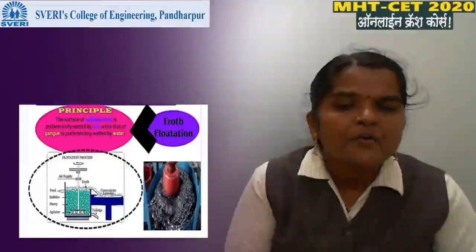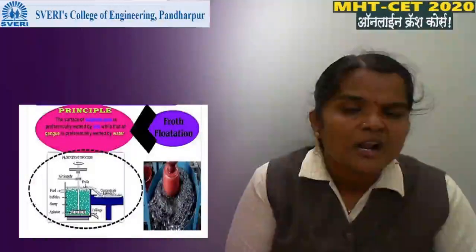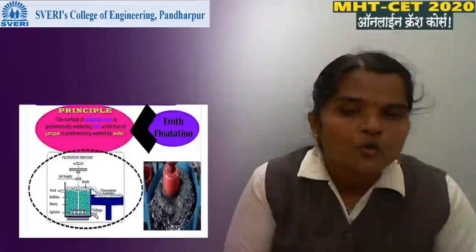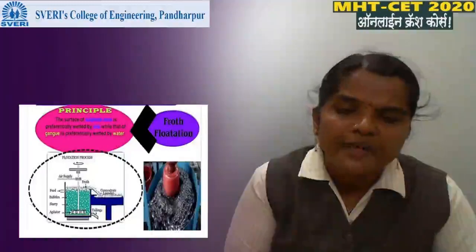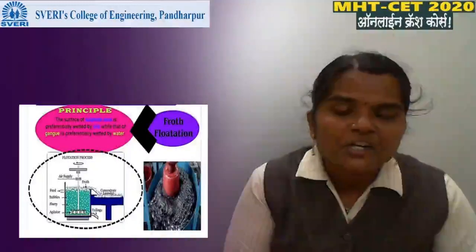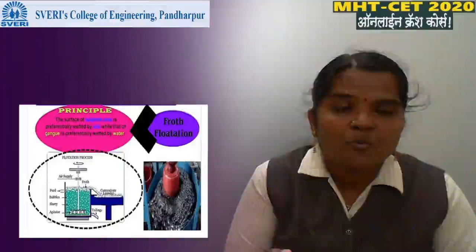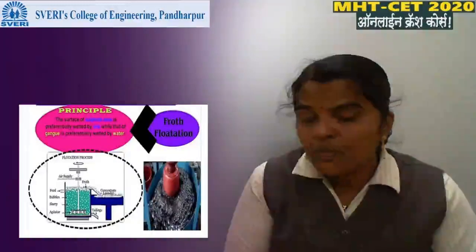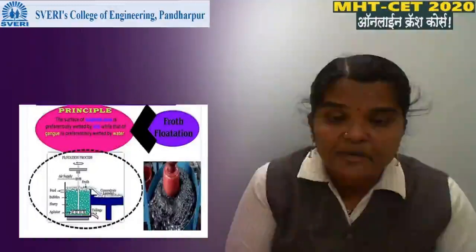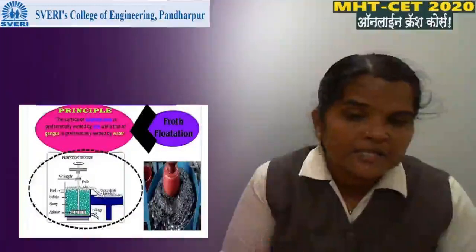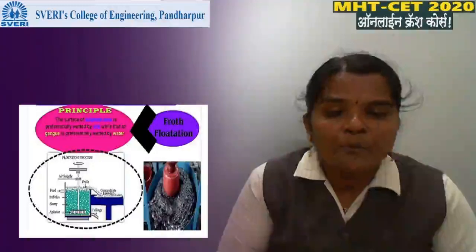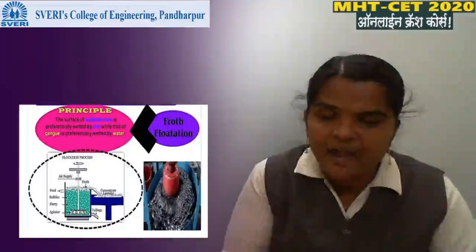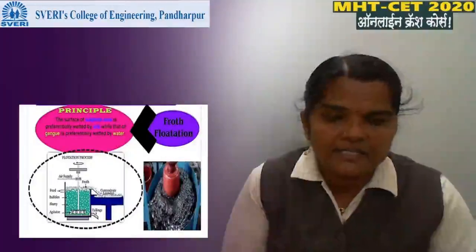Due to the water and the air, it forms the froth and it is collected in another tank. The gangue particles settle at the bottom of the tank, which is removed from the outlet present at the bottom. And sulfide ore floats in the foam, is collected in another tank and can be separated very easily.